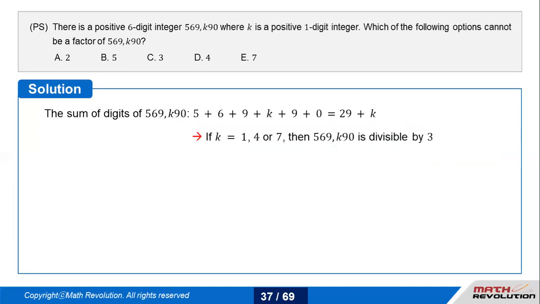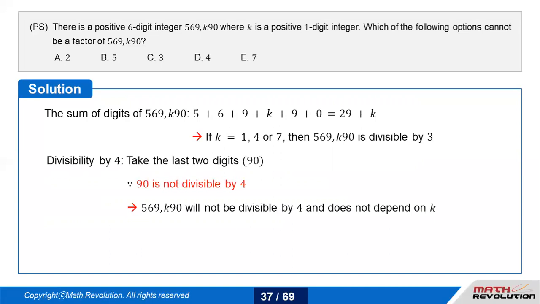It gets me 5 plus 6, which is 11. 11 plus 9 is 20. 20 plus 9 is 29. 29 plus 0, no effect, is 29. 29 plus K. Now, if 29 plus K is 1 or 4 or 7 more than a multiple of 3, then it would be divisible by 3.